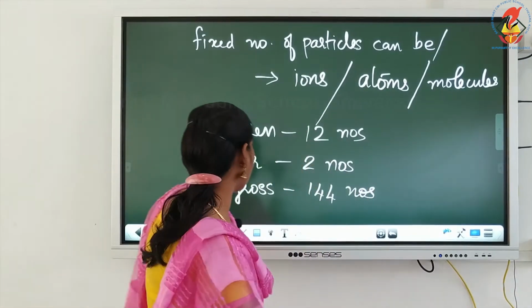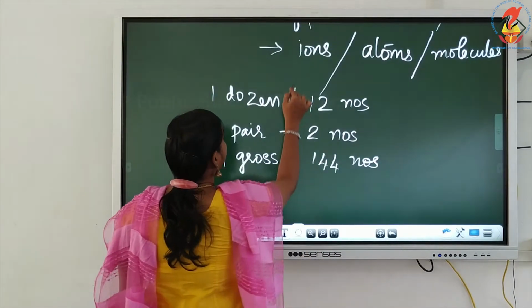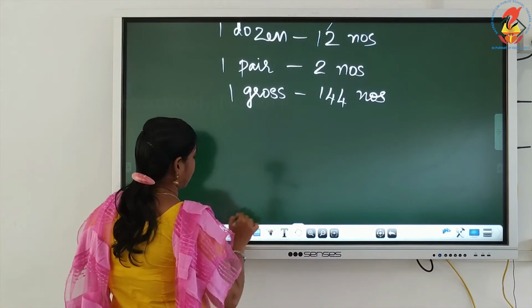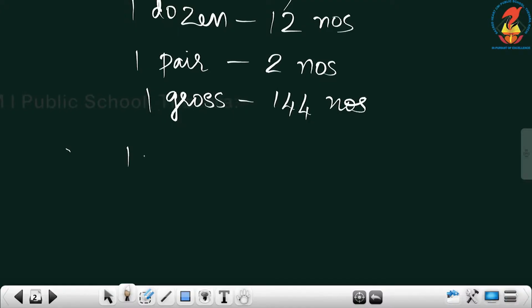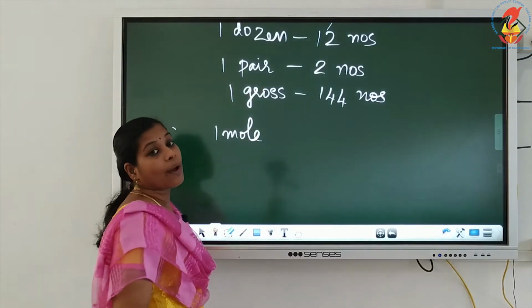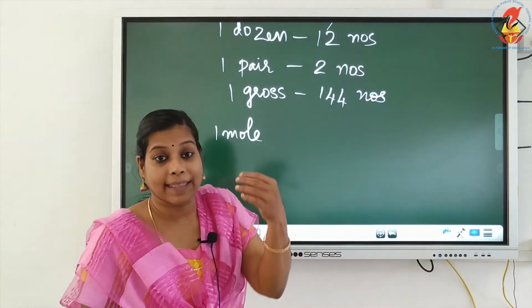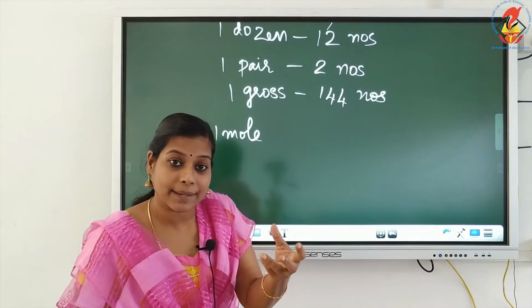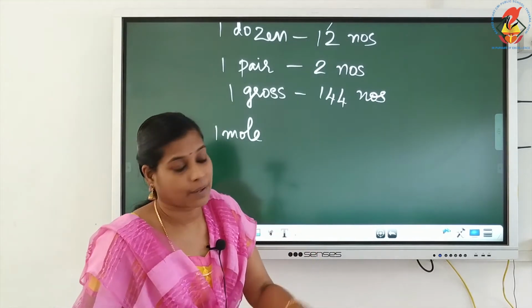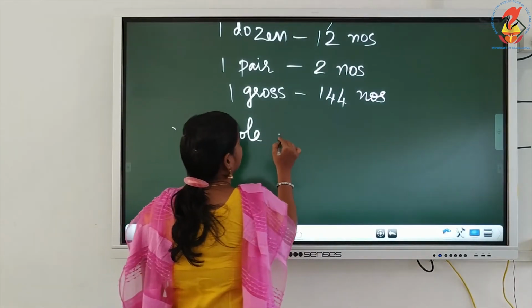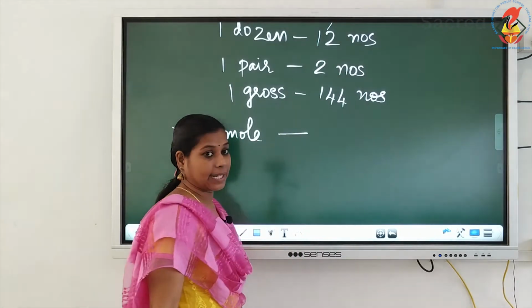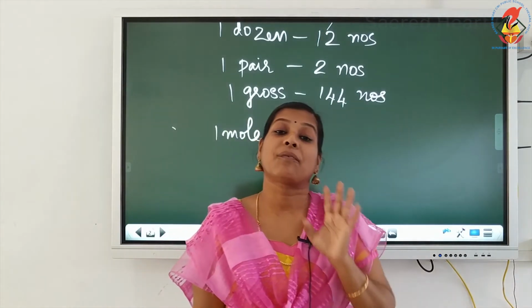Like so, if you are taking 1 mole of any material in chemistry, and I have told you materials can be either ions or atoms or molecules. Whatever it may be, if we are taking 1 mole of that material, it will contain a fixed number.